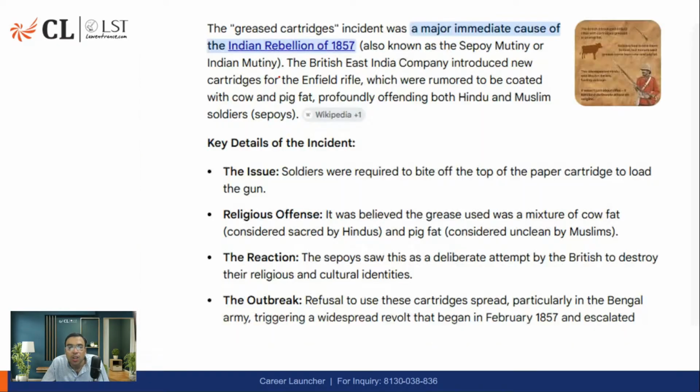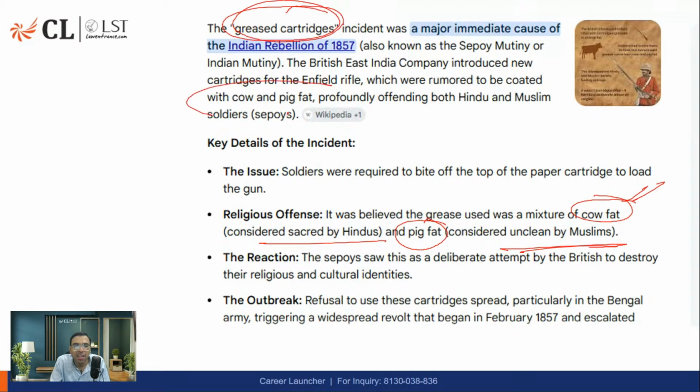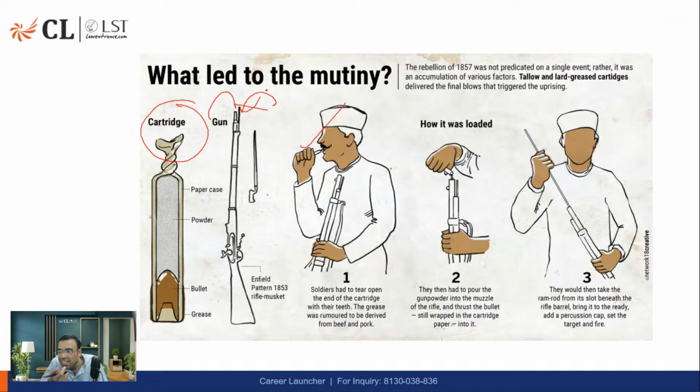The message that got spread was that these greased cartridges were either made of cow fat or pig fat. So cow fat, of course, will not be liked by Hindus, and pig fat was considered unclean by Muslims. So basically, when the message got spread कि ये जो बंदूक की गोली है ये cow और pig fat से बना हुआ है, तो इसको आप दांत से कैसे नोचोगे? If it is unclean, you cannot touch it with the mouth or with the teeth. तो आप दांत से नोच के उसको बंदूक में नहीं लगाओगे.